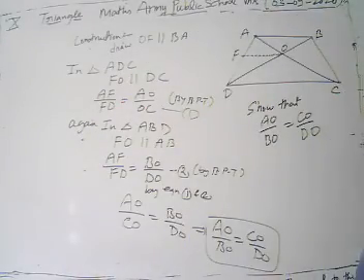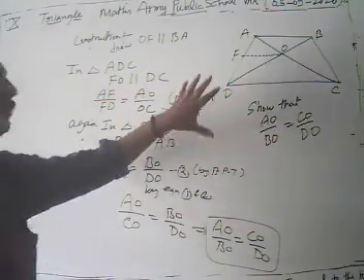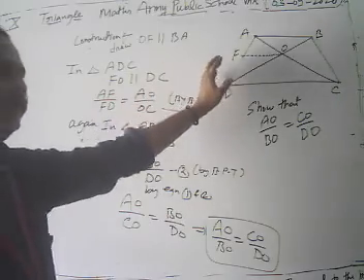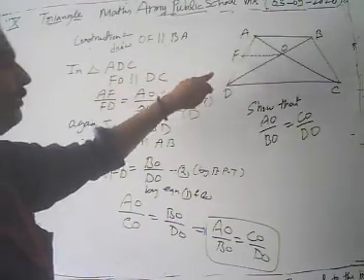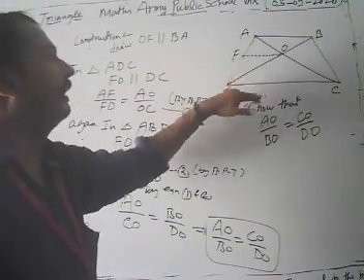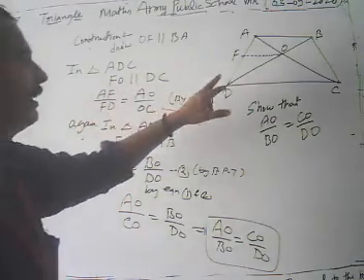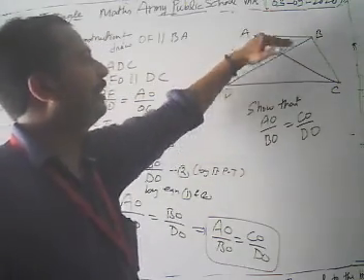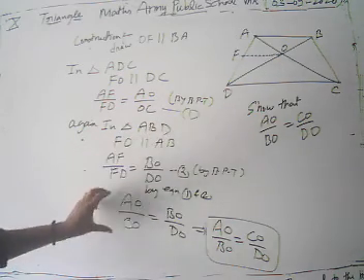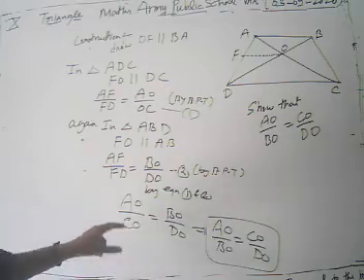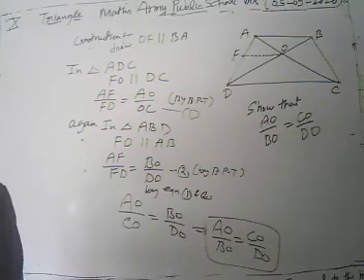What we had to show here is AO upon BO is equal to CO upon DO. It's a very easy question. First we draw OF parallel to BA, then take triangle ADC in which FO is parallel to DC. By the basic proportional theorem, AF by FD is equal to AO by OC. Then we take triangle ABD, again FO is parallel to AB, so AF by FD is equal to BO by DO. Equating equations 1 and 2, we have AO upon CO is equal to BO upon DO, and interchanging BO and CO, we get what we had to prove: the ratio of AO to BO is equal to CO to DO.